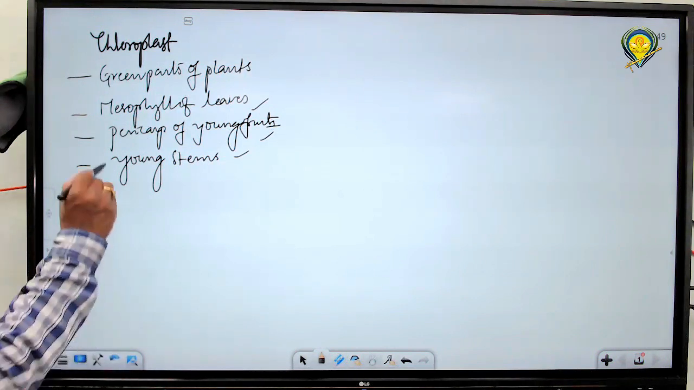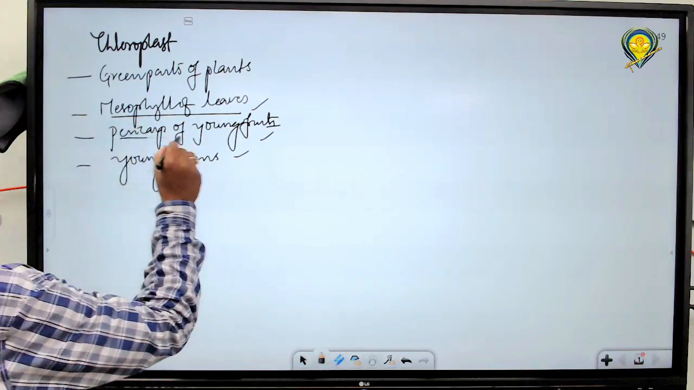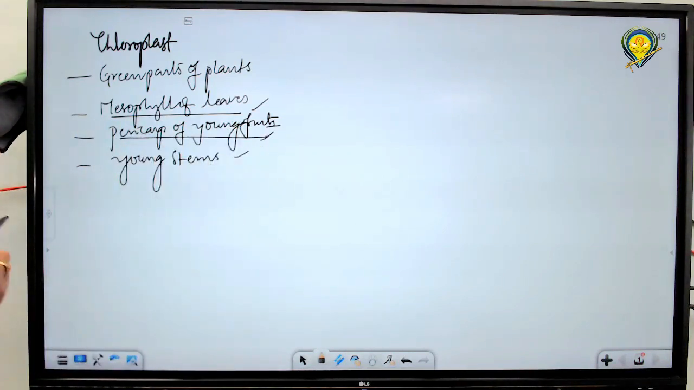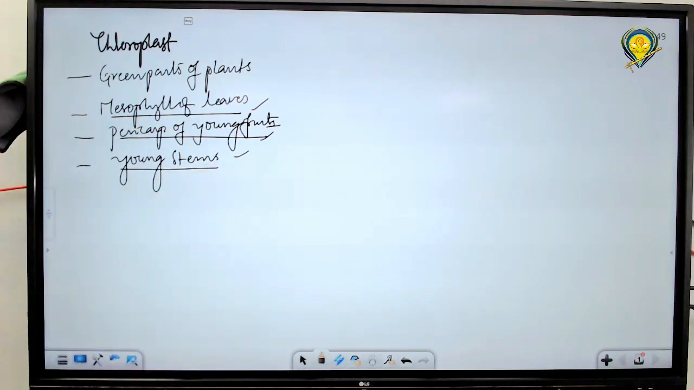So that is the one: mesophyll cells mostly, and next the epicarp of the pericarp of young fruits. Next, young stems also have this type of chloroplast. What are chloroplasts? Green plastids.